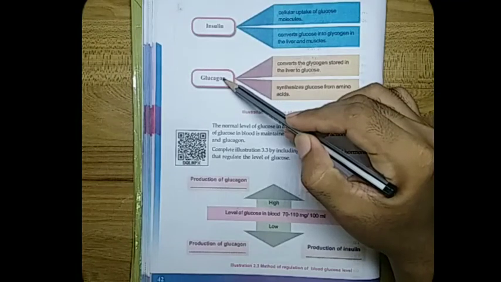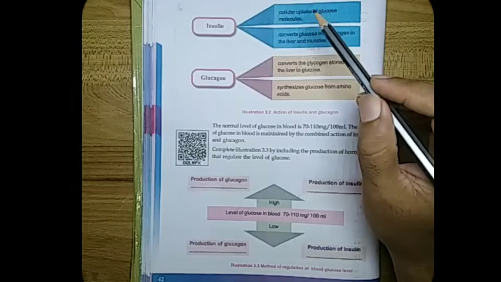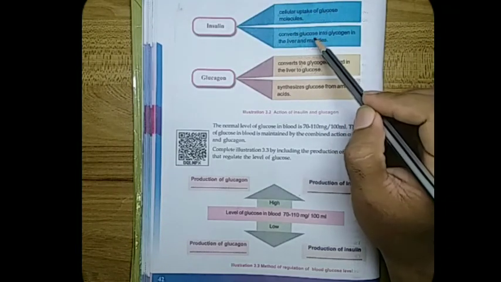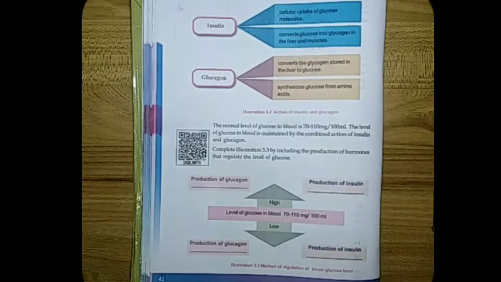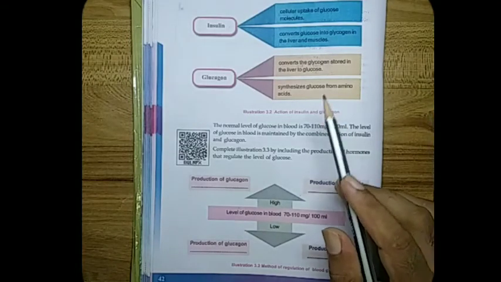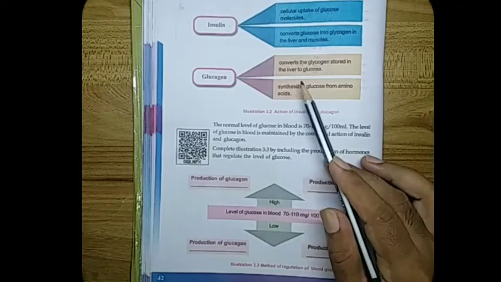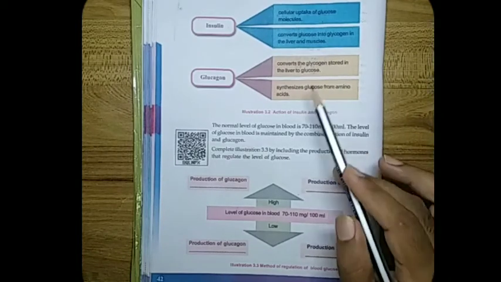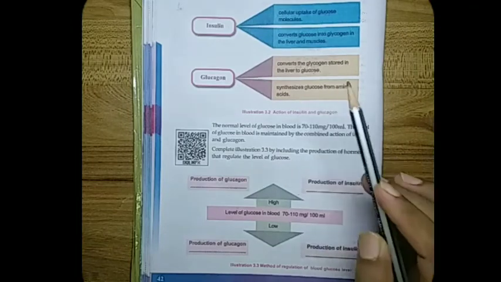Insulin helps in the cellular uptake of glucose and converts glucose into glycogen to be stored in the liver and muscles. Glucagon converts glycogen to glucose and synthesizes glucose from amino acids.